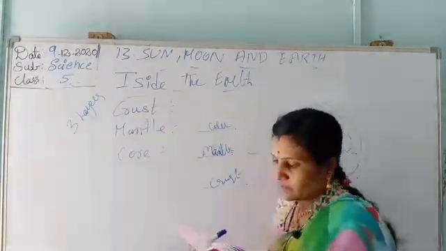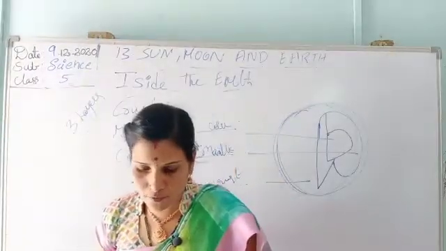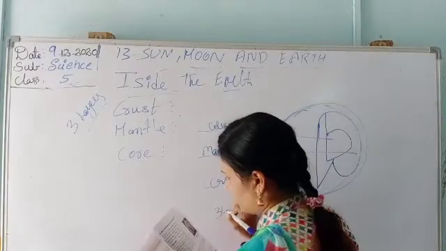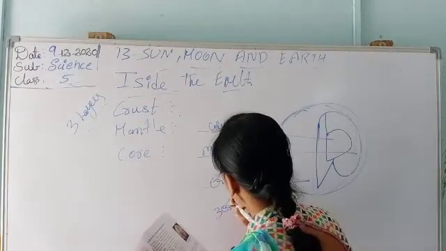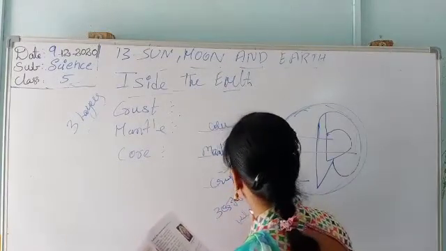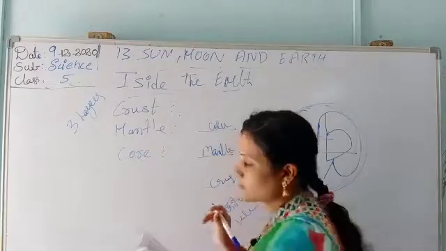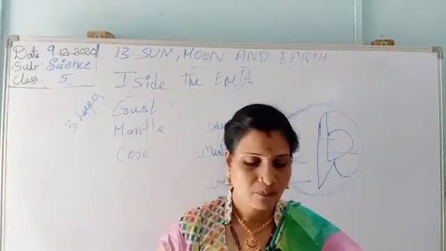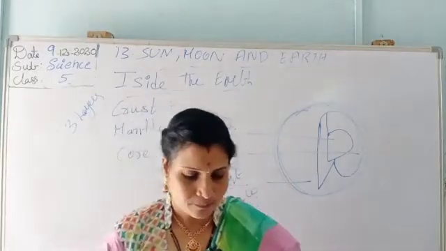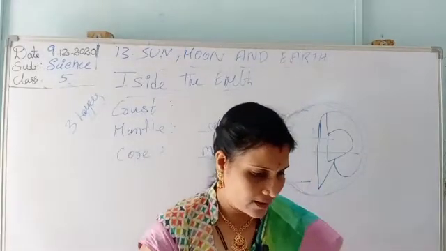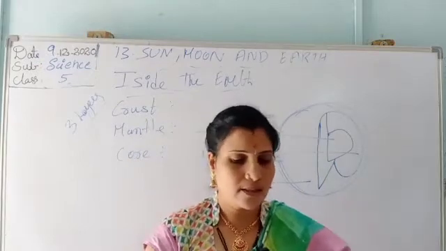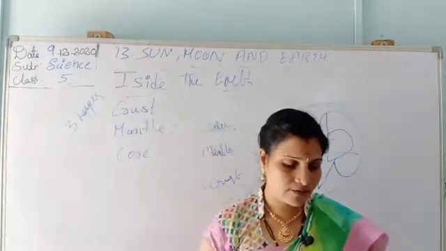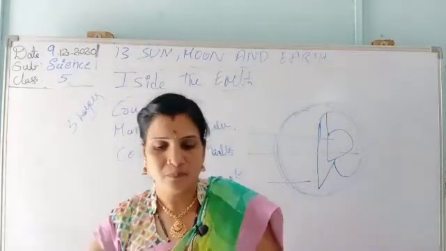The thickness ranges from 35 to 60 kilometers. Here the thickness of the crust ranges from 35 to 60 kilometers. Under the ocean it is thinner, and it is only 6 kilometers, much thinner.